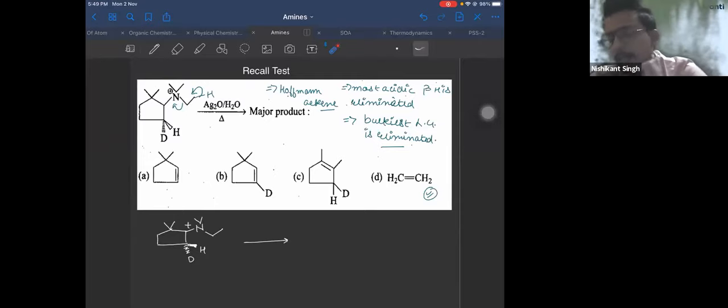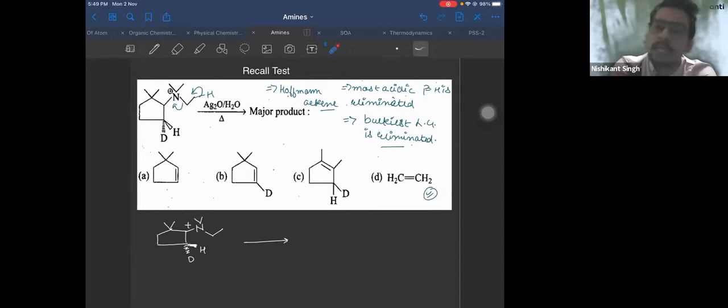Is that clear, everyone? Anyone having any doubt? Exactly, Pritesh. So that's why this question becomes very, very important. Always the bulkiest leaving group is eliminated, or you can say the most acidic beta hydrogen is eliminated.